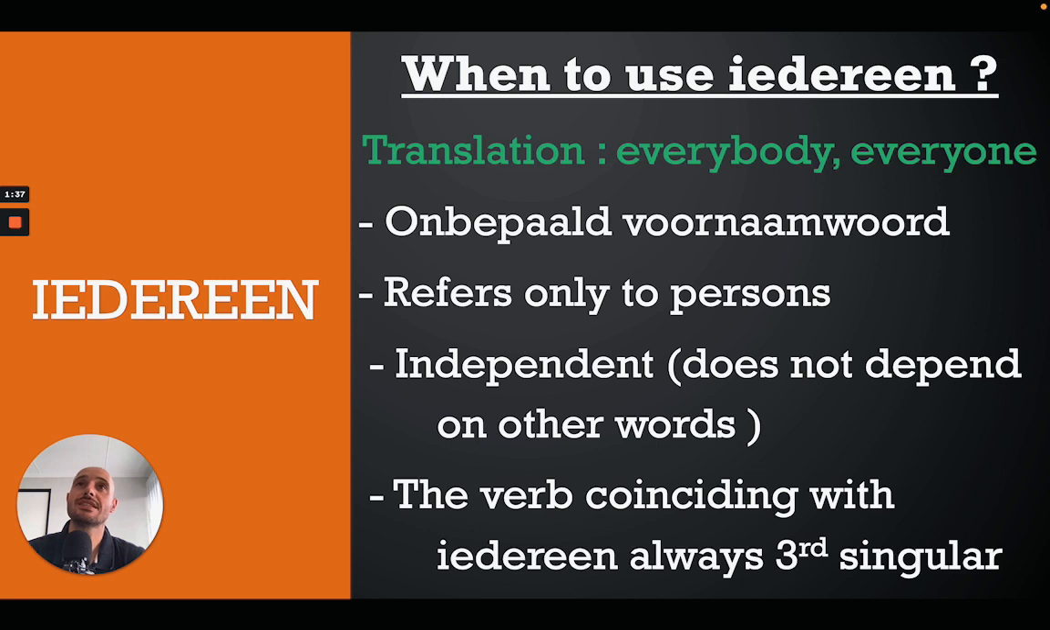All right, so this is the theory. So it's an undefined pronoun. It refers only to persons. It's independent, so it doesn't depend on any other word. And the verb that coincides with it will always be in the third singular. And most importantly, the translation will be everybody and everyone. Okay, so this is the theory. Now we're going to take a look at some examples and make our lives a little bit easier and make the grammar a bit less complicated.